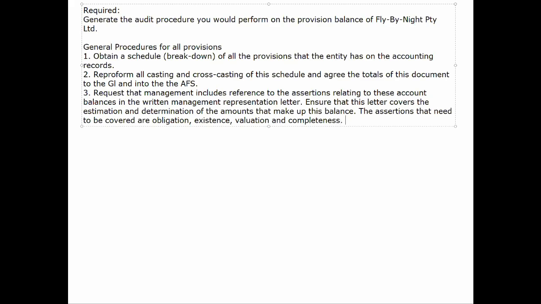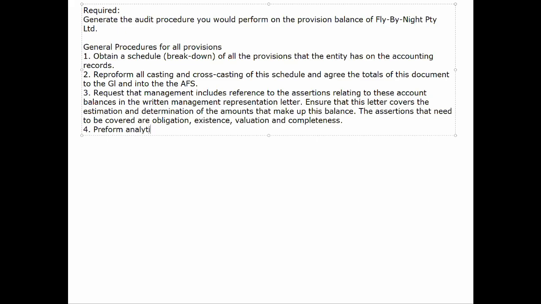And completeness is going to be the most important one, right? So completeness is the most important one, but we have to also mention the other assertions. So if you're writing management rep letter as a response, please ensure that you fully explain and expound what exactly we are looking for.